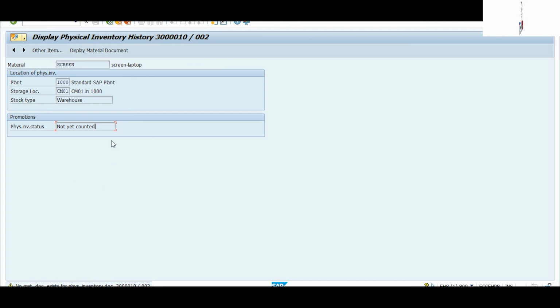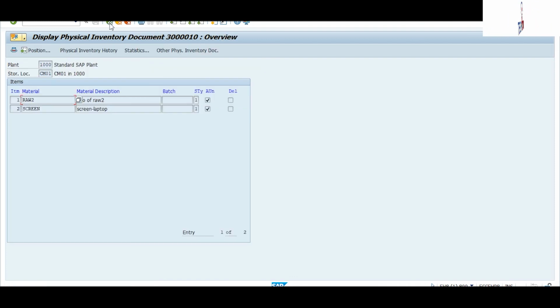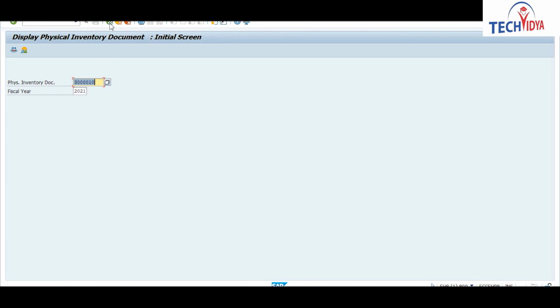Another GL account will hit only in the case of excess or shortage quantity. So this is the physical inventory process that you will see in your real time scenario.